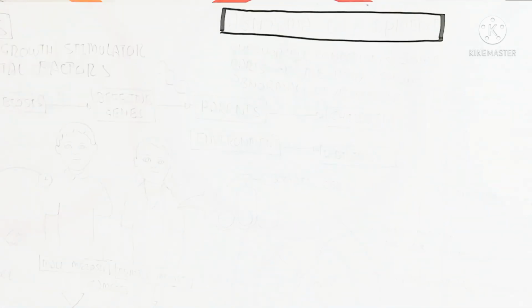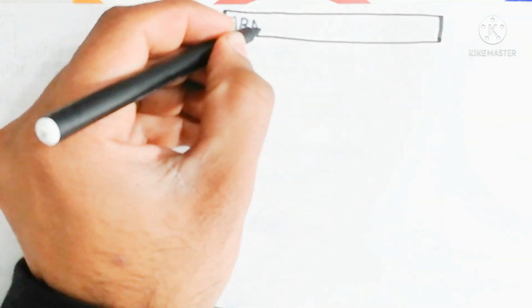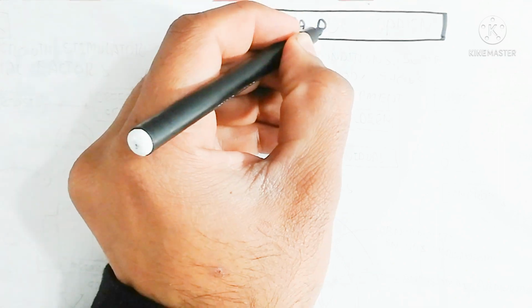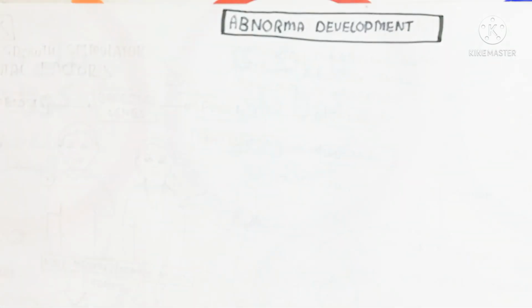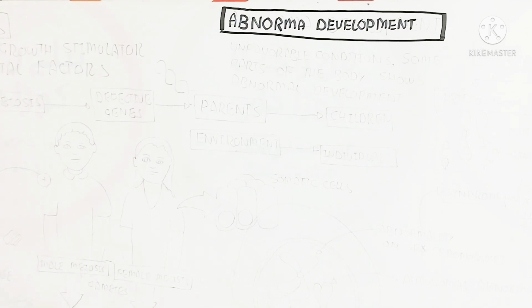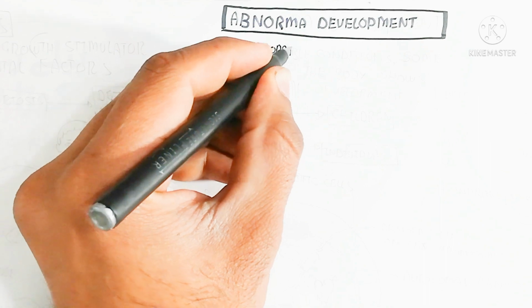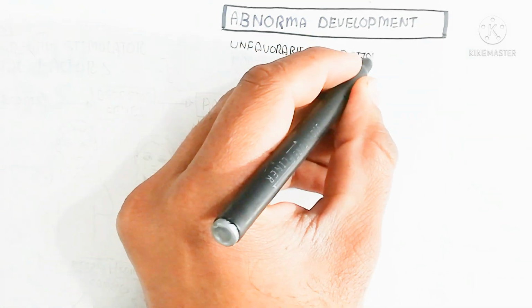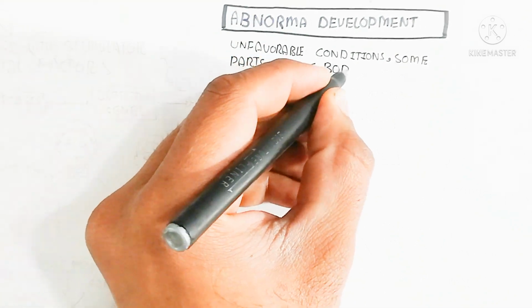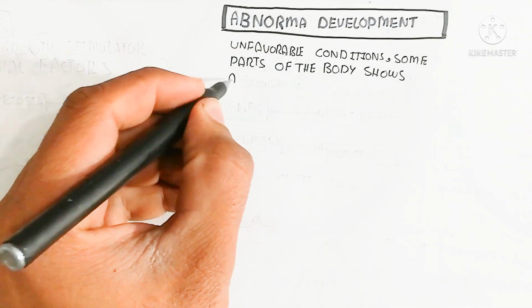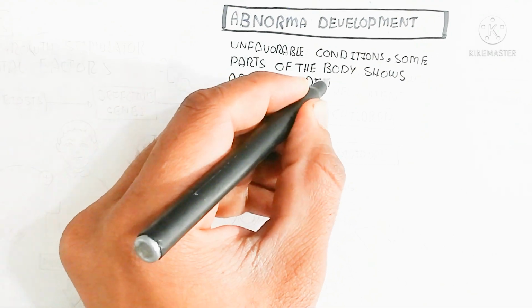Hello, in this video we will discuss abnormal development in human beings. First of all, let's begin to understand the introduction. Under unfavorable conditions, some parts of the body show abnormal development, for example the eyes, arms, heart, as well as the brain, or some other part of the body, due to some reasons we will discuss now.